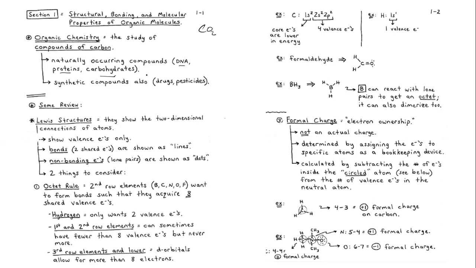Like I said, after the study of Friedrich Wöhler, as chemists, we now know that organic compounds do not only occur naturally. We can synthesize organic compounds in the laboratory. So that means other compounds of carbon are synthetic compounds, such as what? Such as drugs and pesticides, okay?